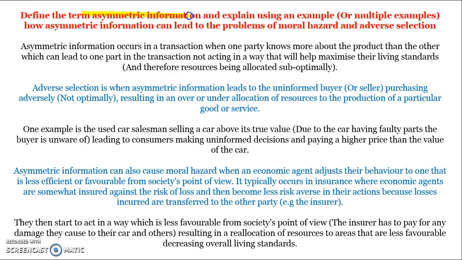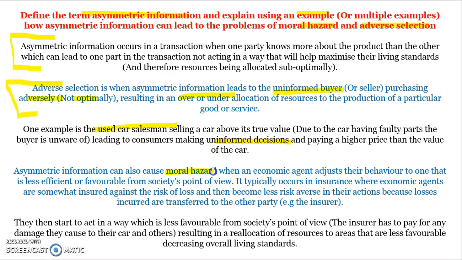Define the term asymmetric information and explain using an example how asymmetric information can lead to the problem of moral hazard and adverse selection. So again, define asymmetric information: when one party has more information than the other about a transaction. Adverse selection is when asymmetric information leads to the uninformed buyer purchasing adversely or not optimally, resulting in an over or under allocation of resources to particular products. One example is the used car salesman selling it above its true value, leading to consumers making uninformed decisions and paying a higher price than the value.